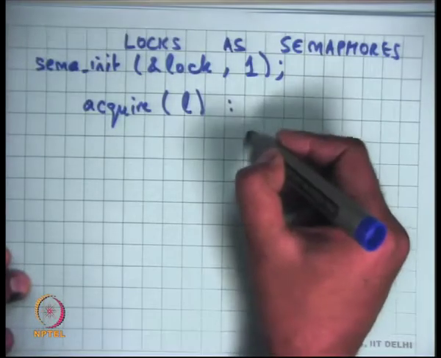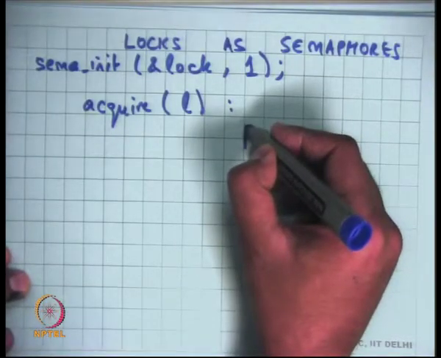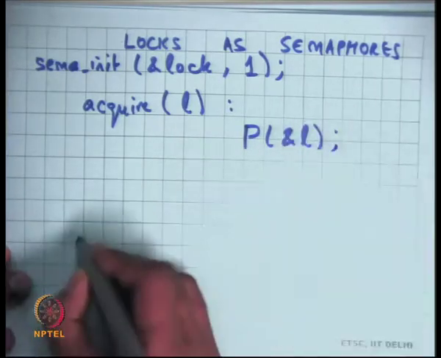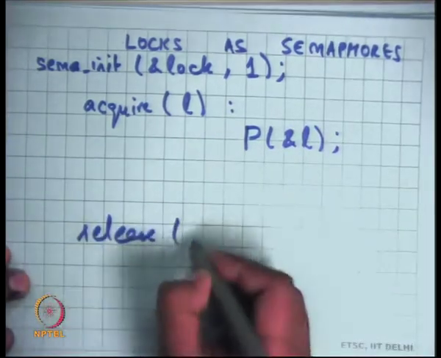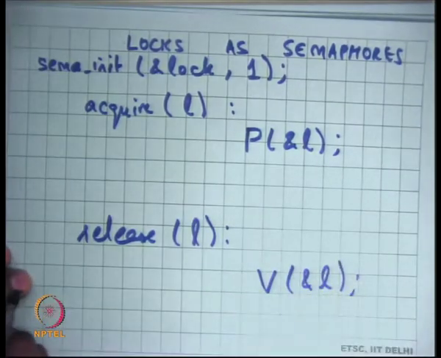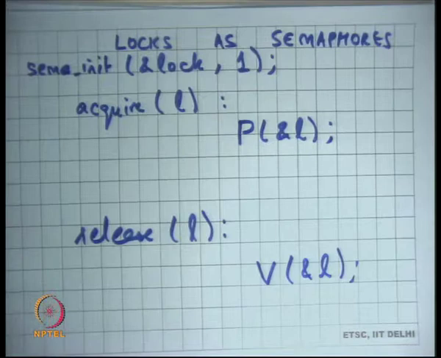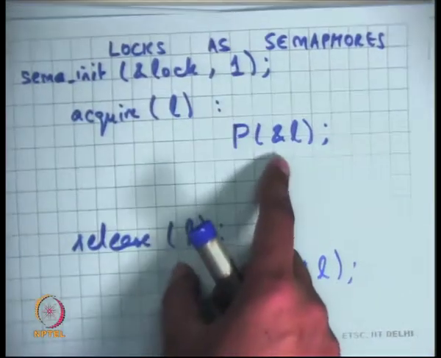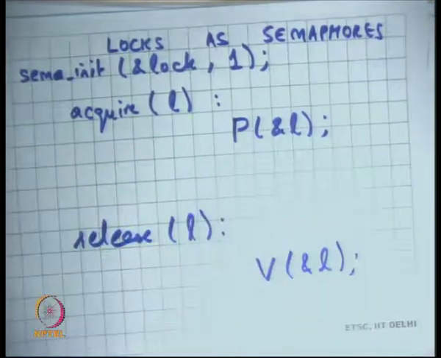So acquire L is nothing but what? Yeah, P, that's it, and release L is V L. Simplistic use of a semaphore. A semaphore can do much more, but if you wanted to use a semaphore as a lock, it's very easy. You initialize it to 1, acquire becomes P, and release becomes V.